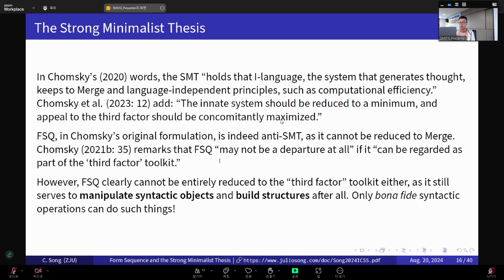It sounds like a very promising direction to explore at least. However, we also need to bear in mind that form sequence cannot be entirely reduced to the third factor toolkit, because it still serves to manipulate syntactic objects and build structures after all. And we know only bona fide syntactic operations can do such things. Okay. So we're kind of in a dilemma here.